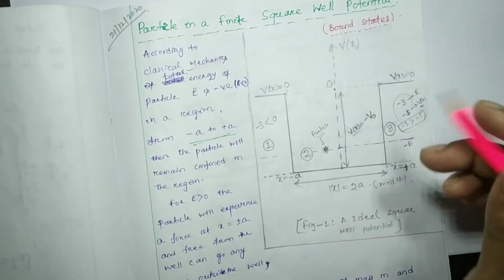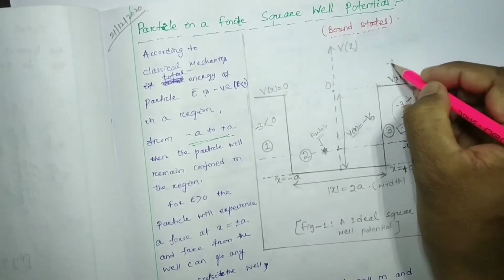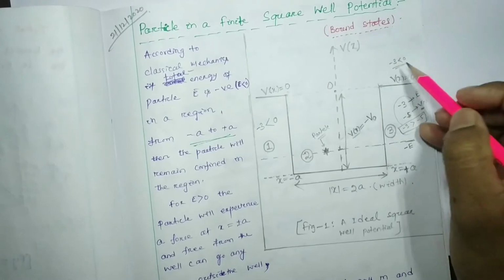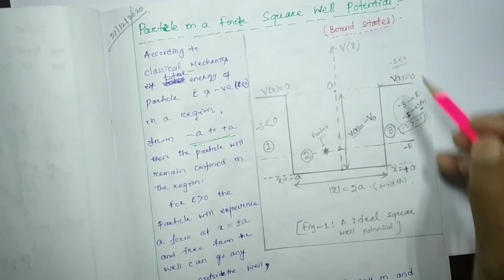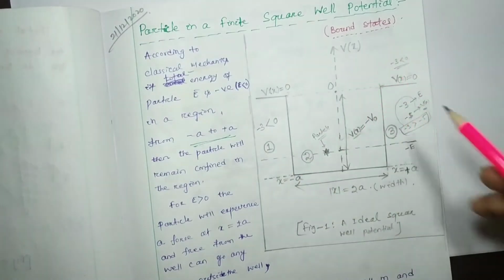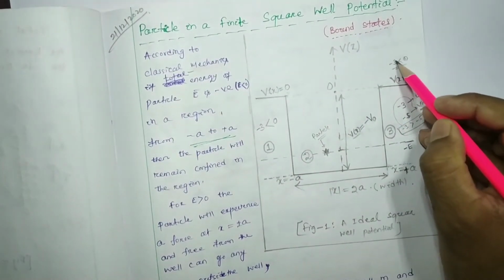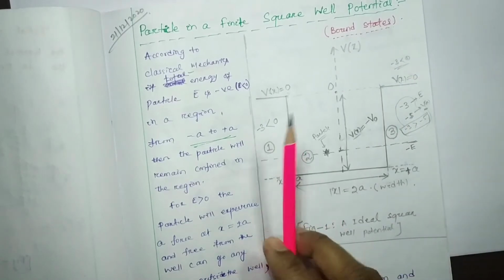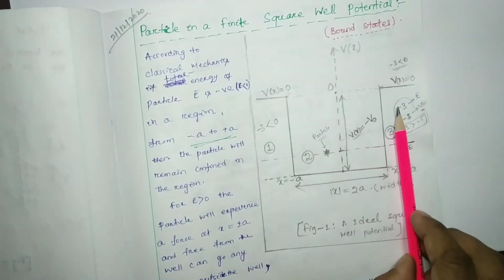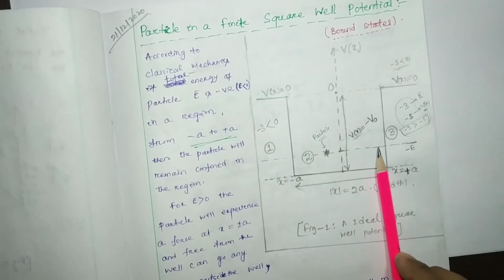In region 3 also, we considered -3 as the total energy of the particle inside this well, but in this region potential is 0, so 0 is greater than -3. That means in region 1 and region 3 the potential is higher than the total energy of the particle.